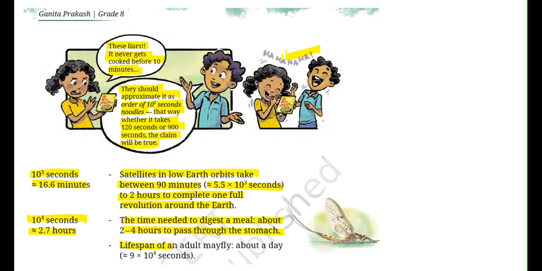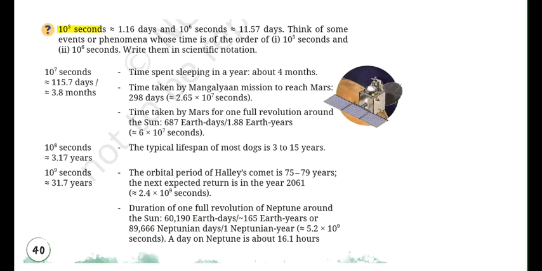Now, lifespan of an adult mayfly, it is about a day, that is 9 into 10 to the power of 4 seconds. 10 to the power of 5 seconds is equivalent to 1.16 days, and 10 to the power of 6 seconds is approximately 11.57 days. Think of some events or phenomena whose time is of the order of 10 to the power of 5 seconds and 10 to the power of 6 seconds. Write them in scientific notation.